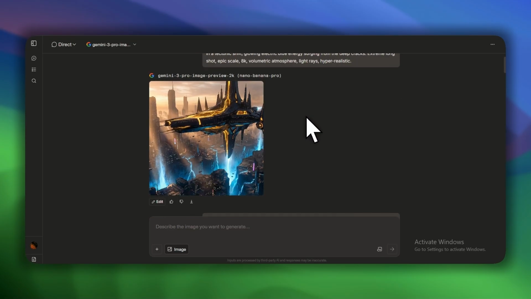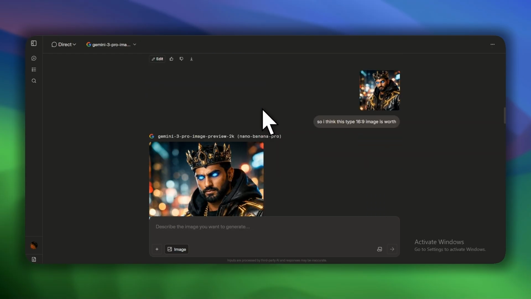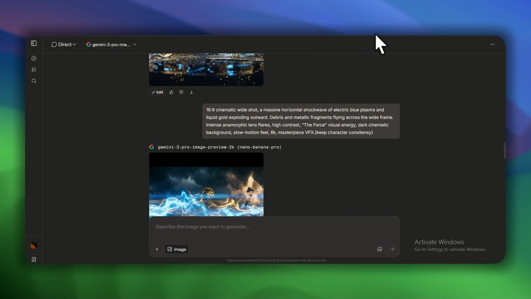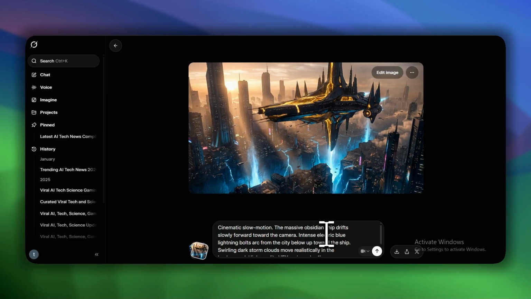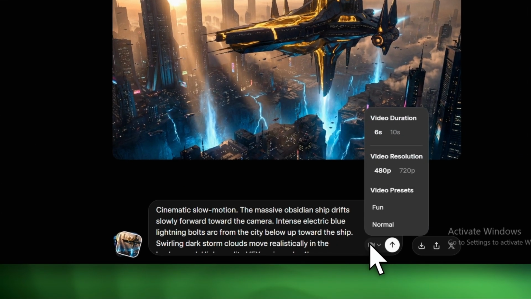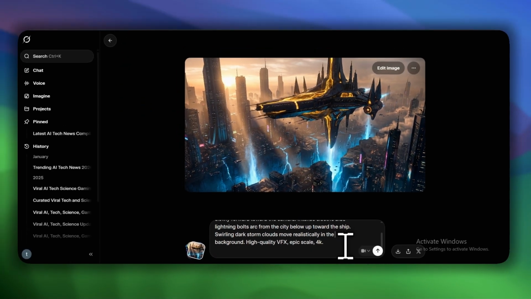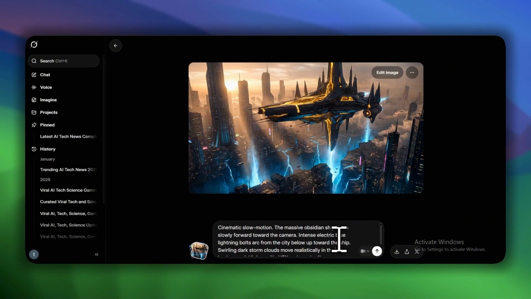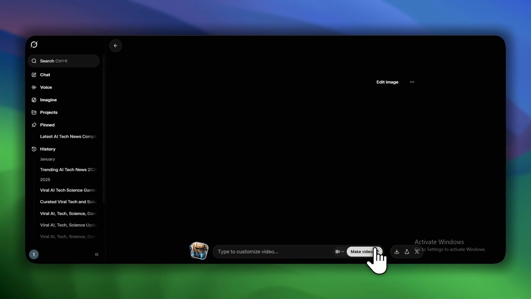Generate your images and let's animate. Take those images to Grok AI. Upload them, hit the Imagine Video option, and paste the animation prompts Gemini gave you. Simple, right? Now you've got cinematic clips for every single scene.